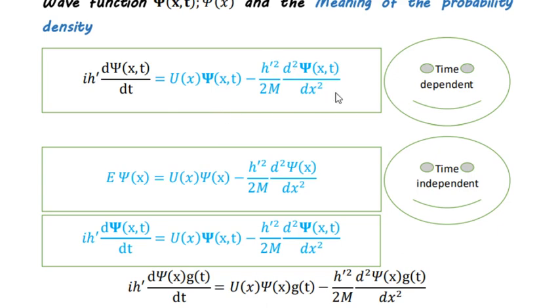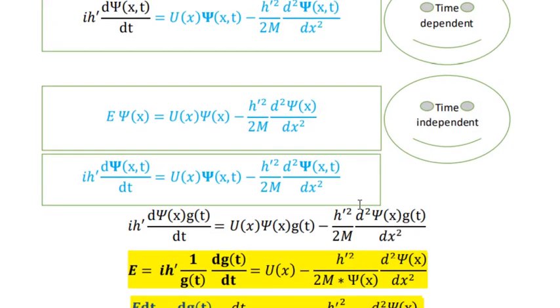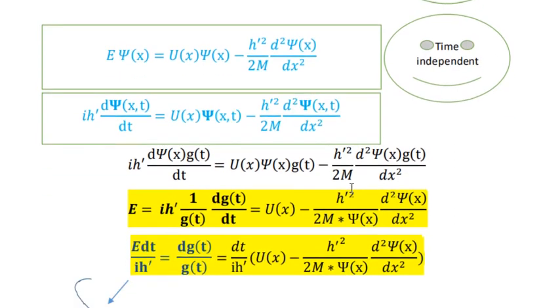So this is the time dependent Schrödinger equation, the general form, and this is the time independent Schrödinger equation that we have reached. But now our topic is to talk more about the wave function and its meaning and what is the probability density. So let's start from this equation.